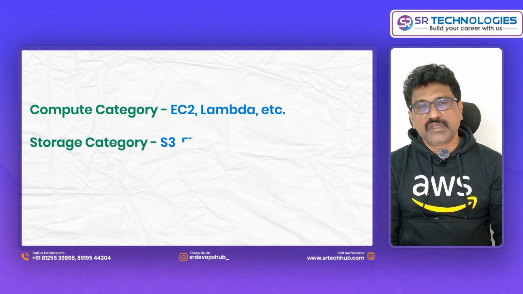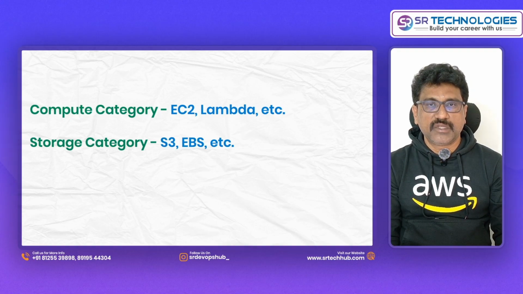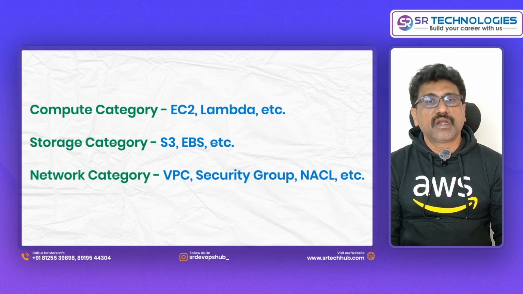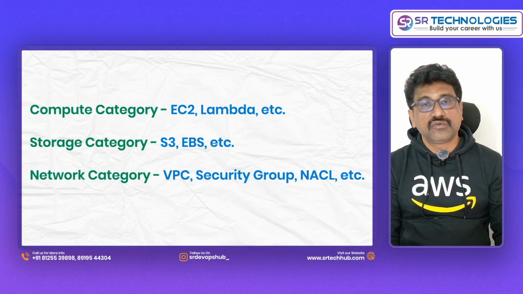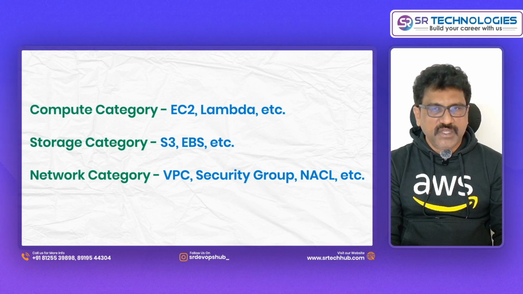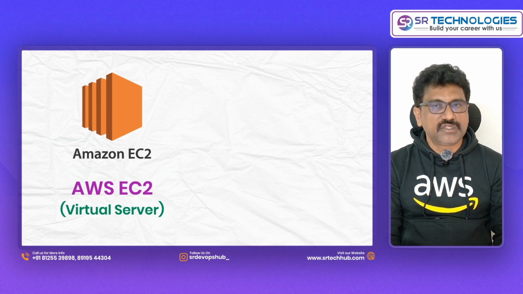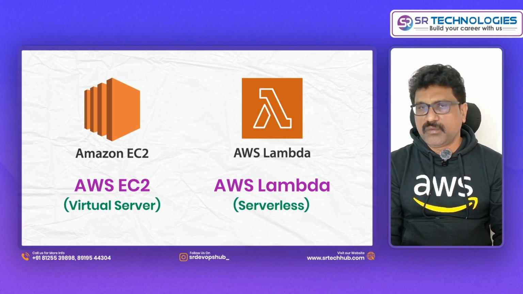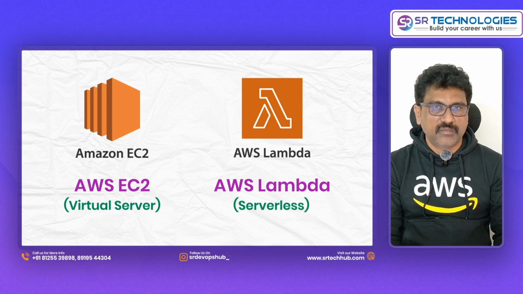If you see S3 and EBS, these are the storage services in AWS. That is the reason we can say S3 and EBS belong to the storage category. If you see VPC, security group, NACL, these are network category services. Fine. So here, if we take compute category, AWS EC2 is a virtual server. Without a server, you cannot do anything in any project. That is a basic infrastructure requirement.